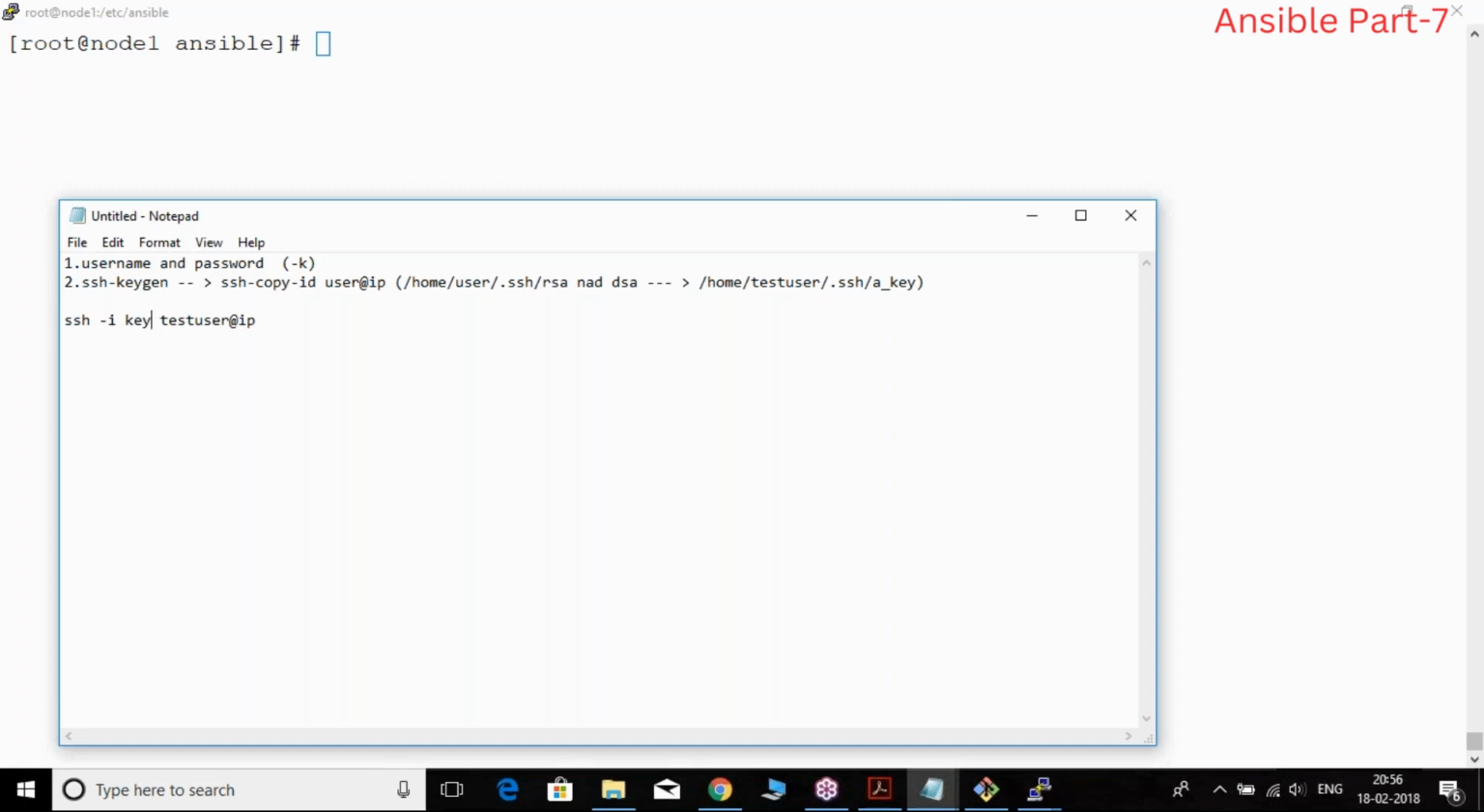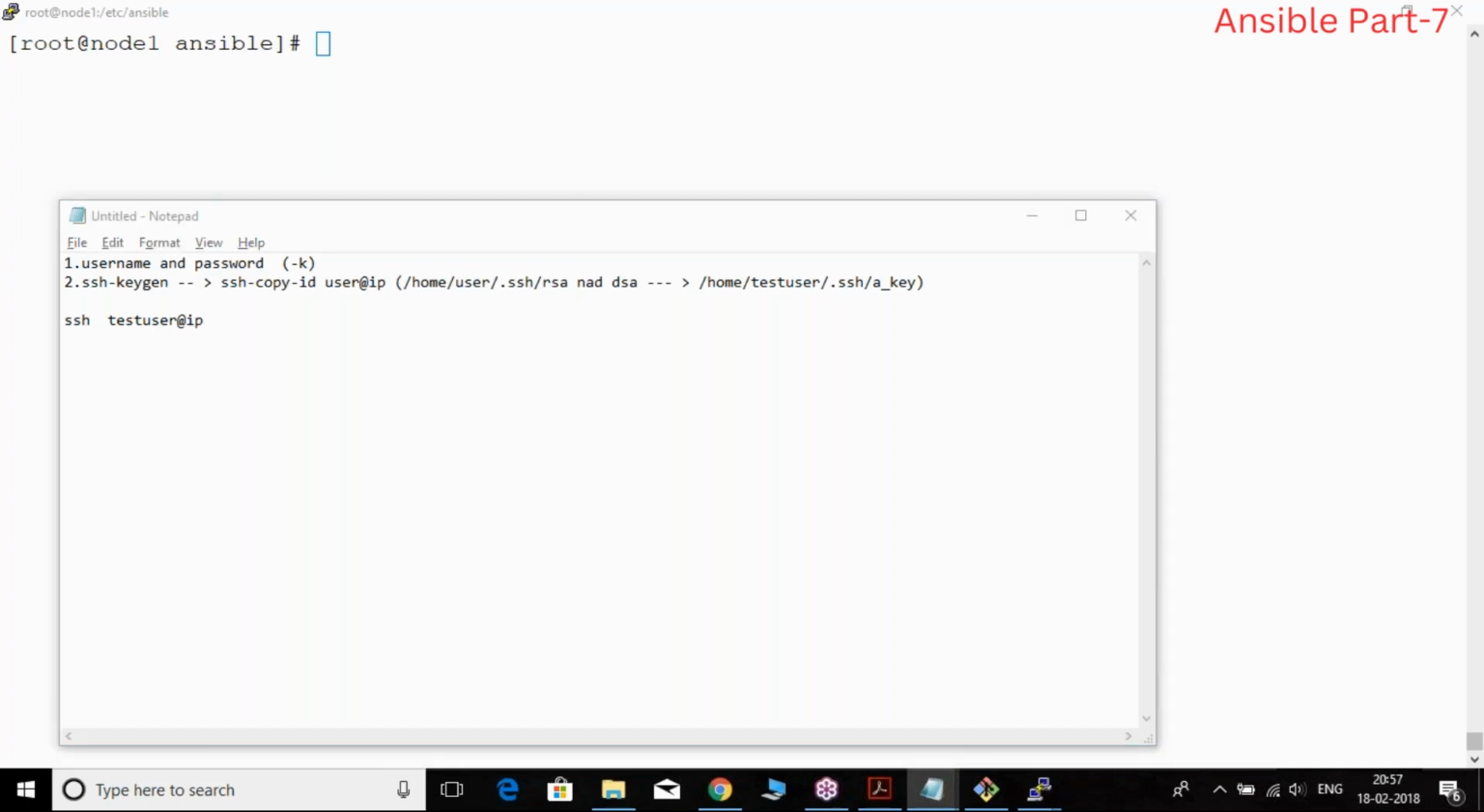But I'm not mentioning any key, because that is in your home directory. Your private key is in your home directory. Because of that, I'm not giving any details. Directly it is authenticating, right? The other way, you can generate keys.